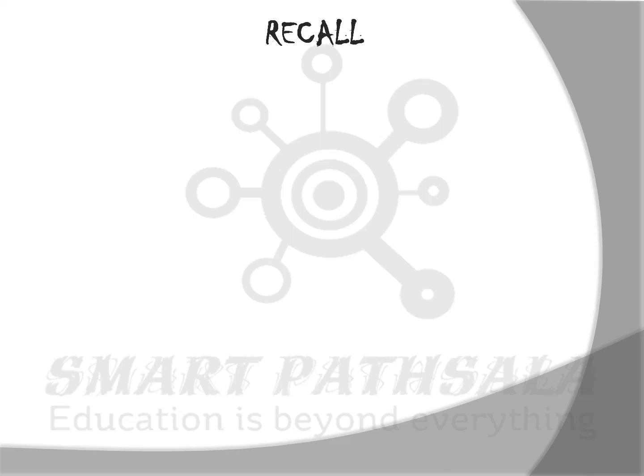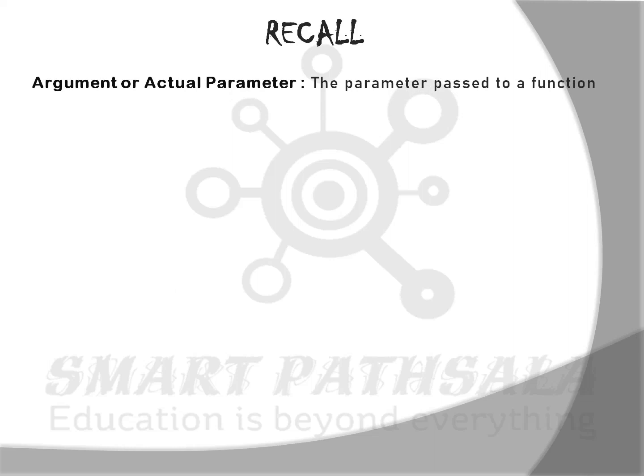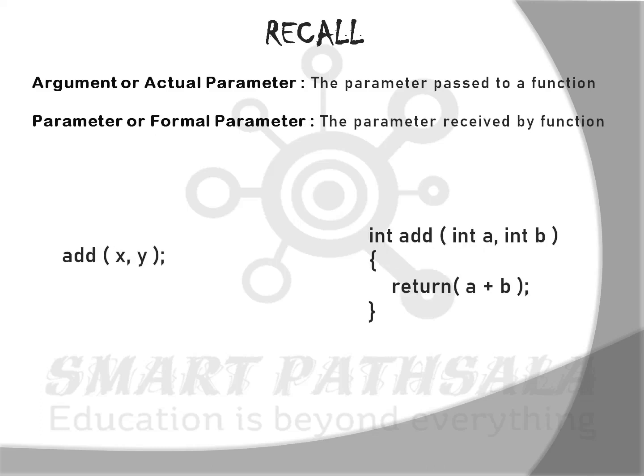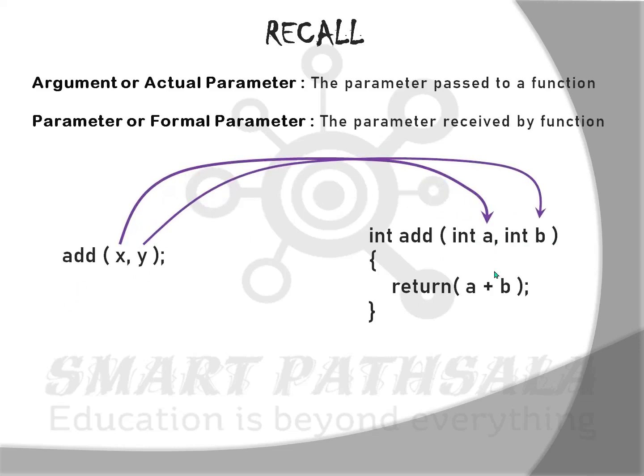Before getting into function calling, let's just recall a few points. Actual parameters are those parameters which are passed to the function, and formal parameters are those which are received by the function. For example, here this is the calling procedure and this is the function definition. What we are basically doing here is passing the values of x and y to a and b in the function definition. So as x and y are passed on to the function definition, x and y are actual parameters and a and b are the formal parameters.